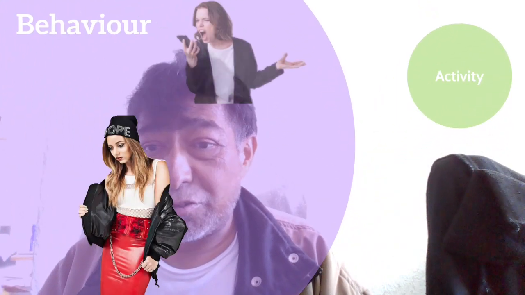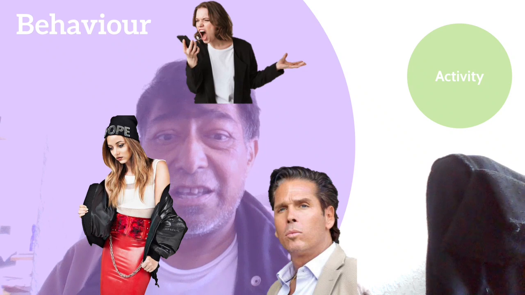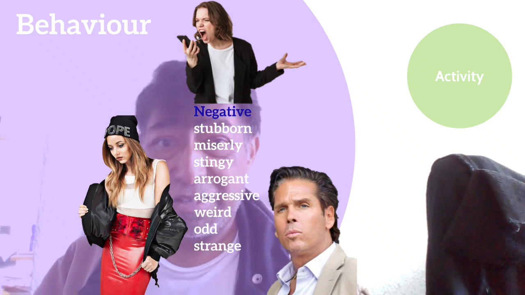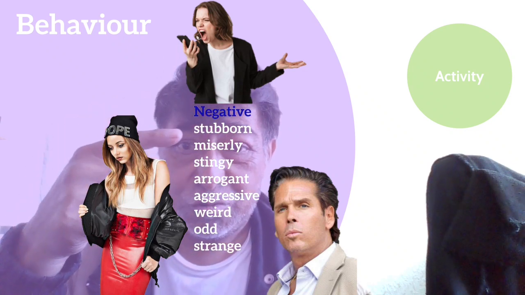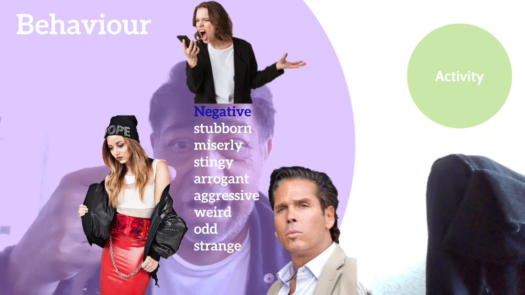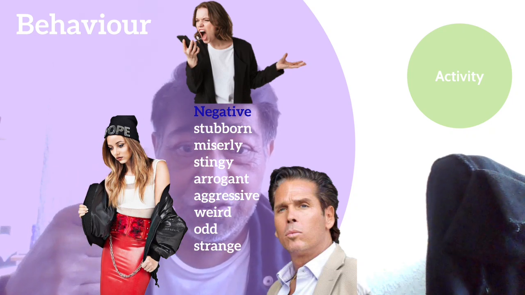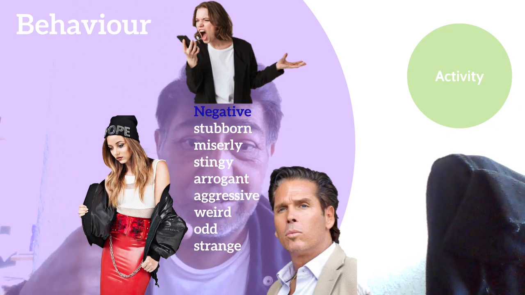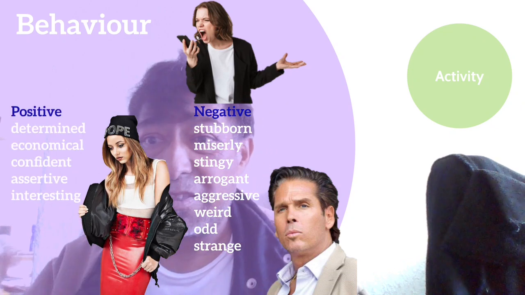So behavior. The behavior of the person can be described as follows. Negative: stubborn, miserly, stingy, arrogant, aggressive, weird, odd, strange.